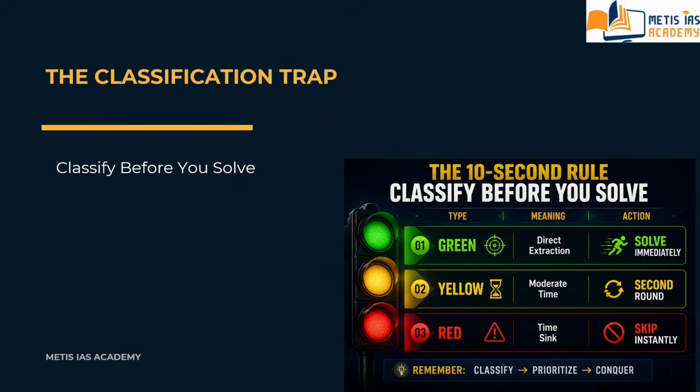Then comes the yellow. This is the moderate question, so you have to wait for the second round. And next comes the red question. This is a time sink, a time leakage. You have to skip it instantly.